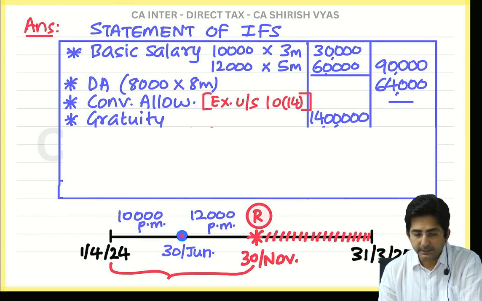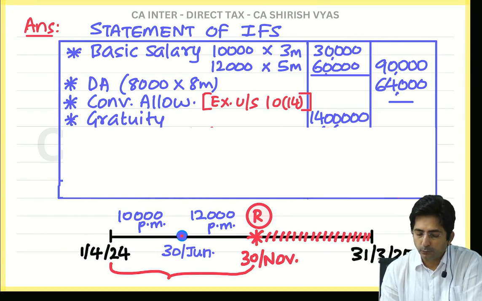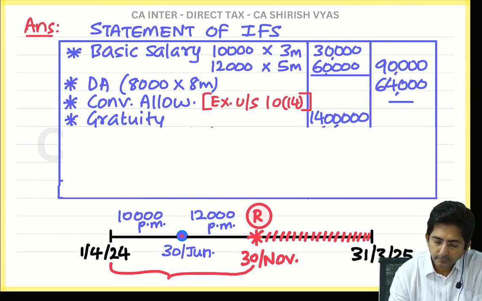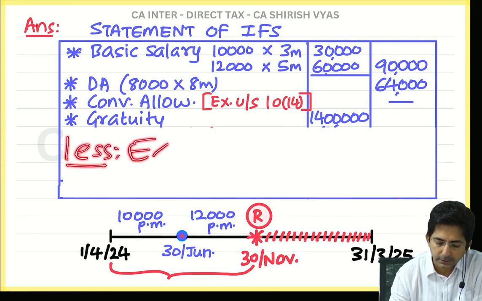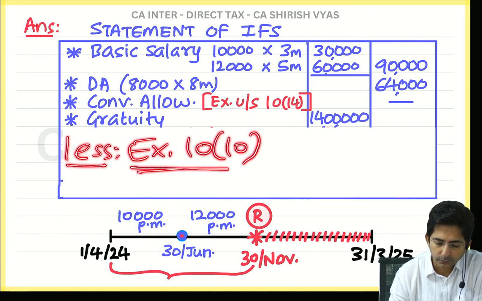In the question it is given 14 lakhs. After this what you will write? Less, very good. Exempt under section 10(10). Are you observing the section? It is 10(10).